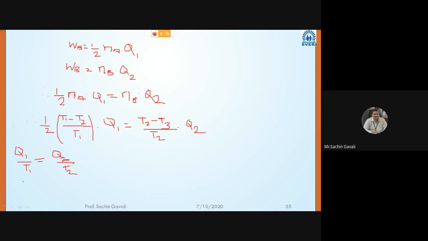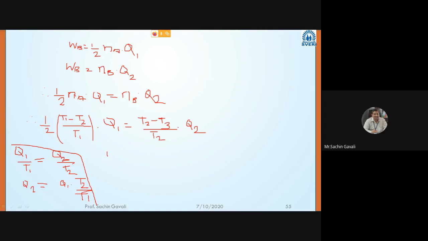Therefore, this Q2 I can write as Q1 into T2 divided by T1. And here we can simply substitute in this equation.